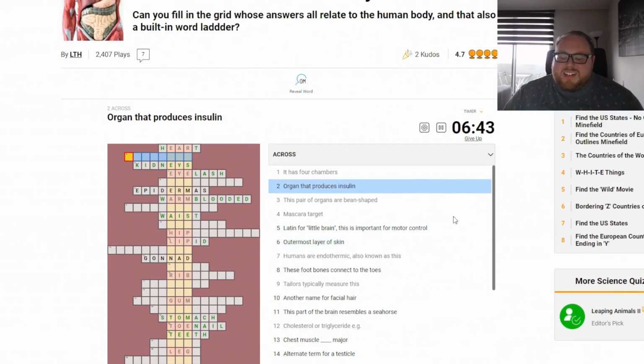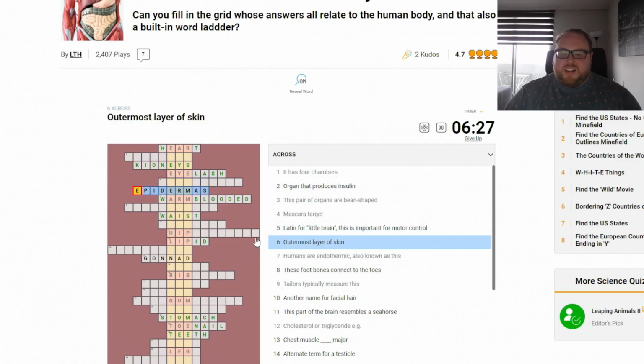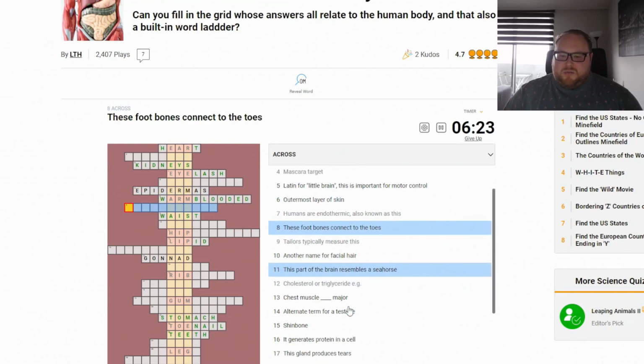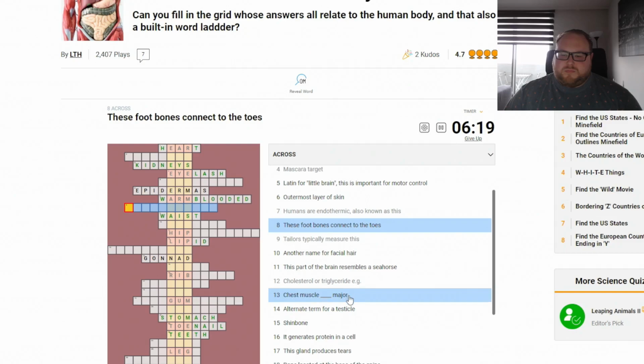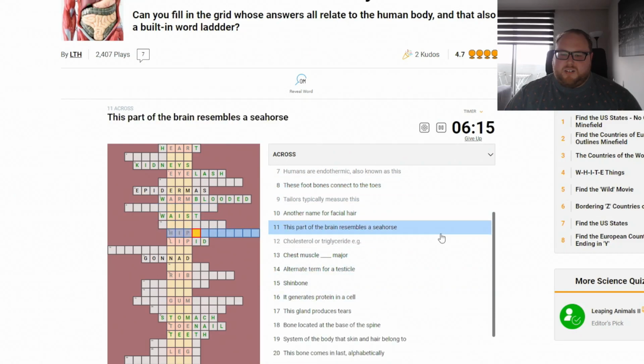Organ that produces insulin. That's not our liver. Oh my gosh, what is it? Oh my gosh, I'm thinking I'm gonna be so stupid now. What is it? Skip. Latin for little brain. Skip. Outermost layer of skin. Don't know. These foot bones. No. Another name for facial hair. Part of the brain resembles a seahorse.